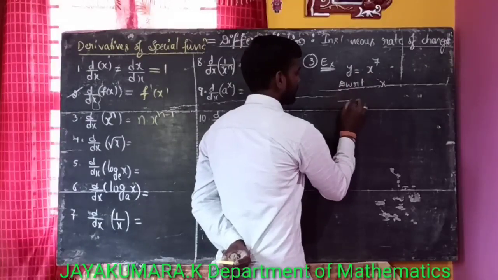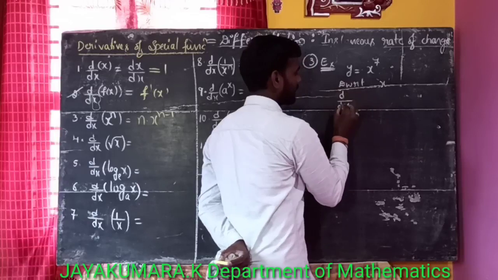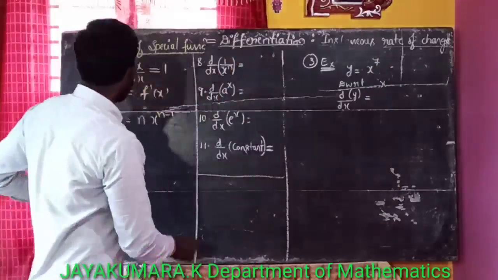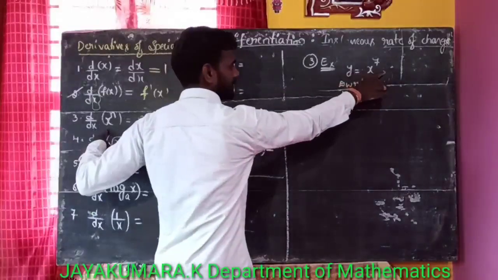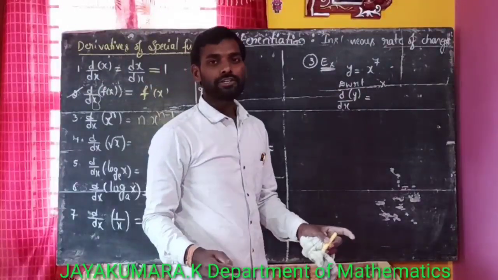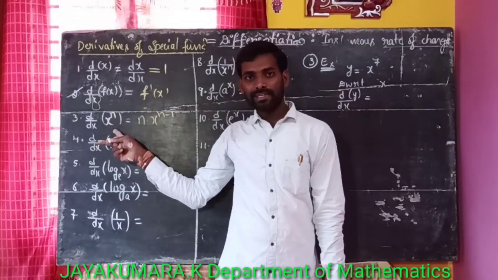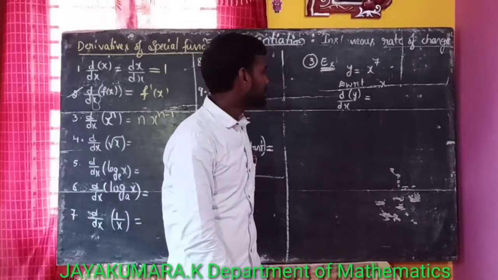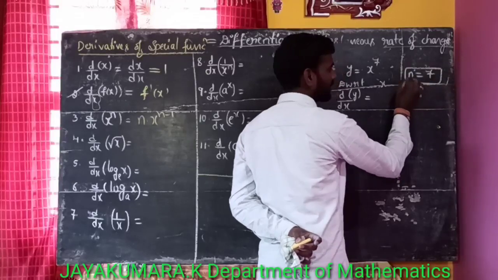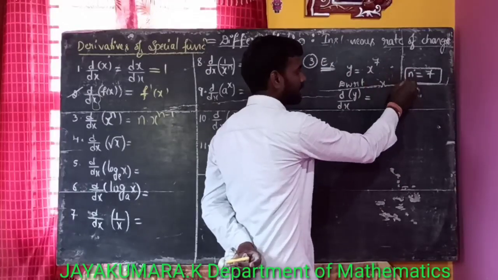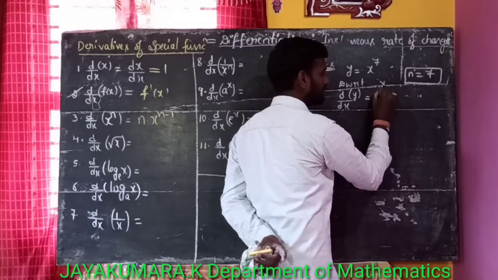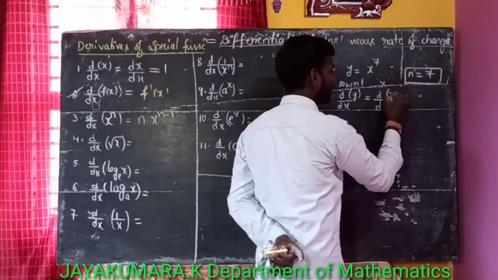Now d by dx of this function y, which is x to the power of 7. The derivative of x to the power of n is n into x to the power of n minus 1. Similarly, here n is equal to 7. So the derivative is n into d by dx of x to the power of n, which is d by dx of x to the power of 7.